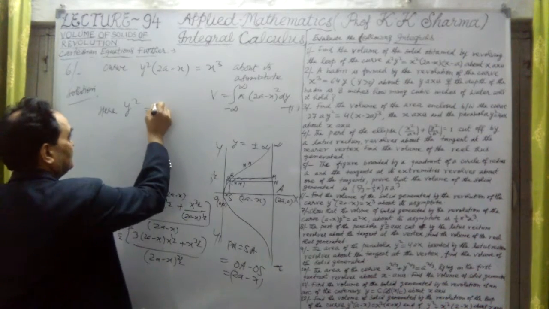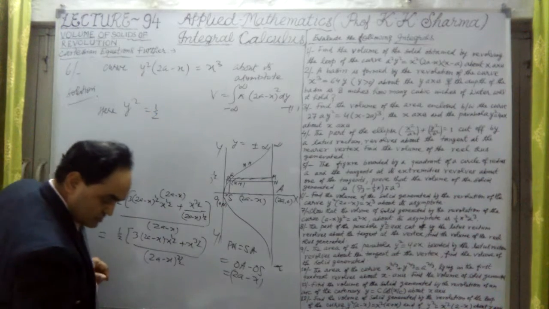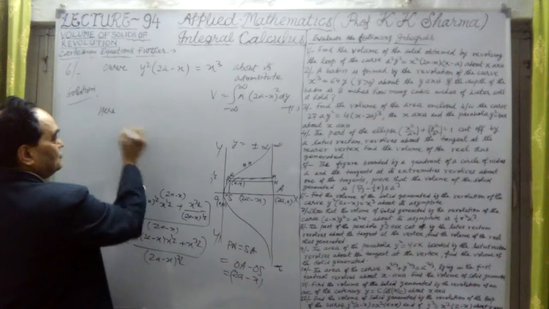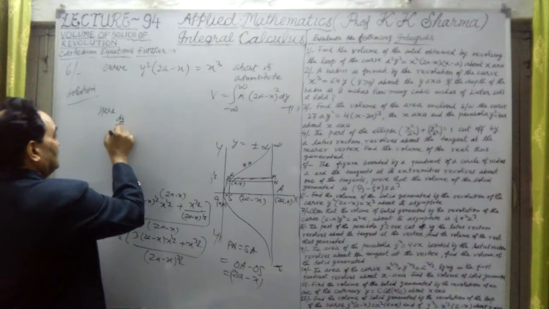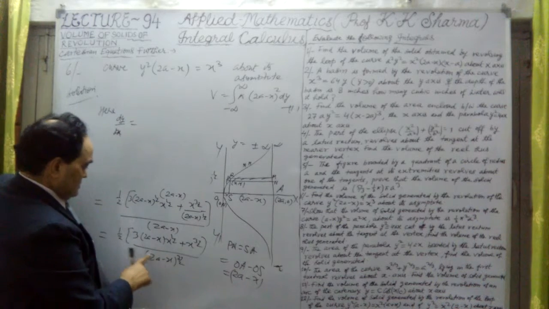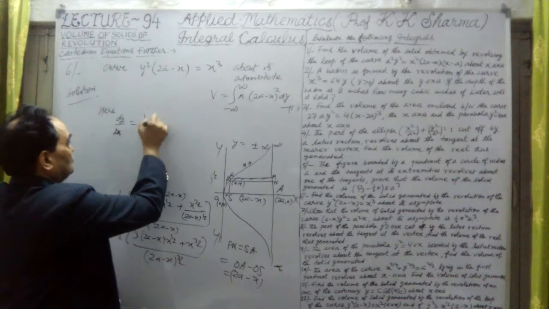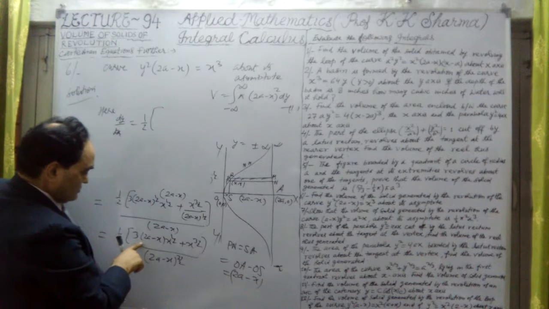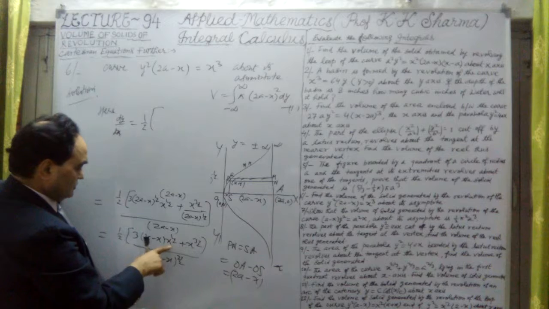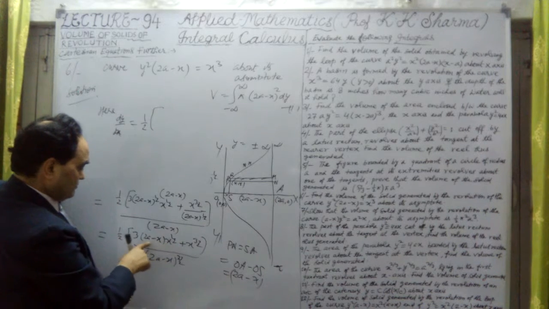Now we are solving here for dy by dx. So dy by dx equal to 1 upon 2 in bracket. Now this is 3 into 2, just 6a into x raised power half.